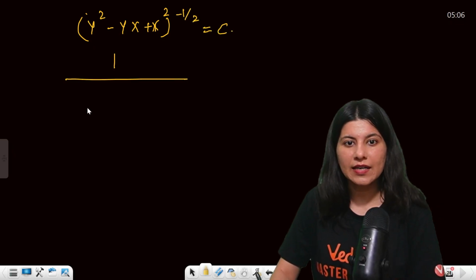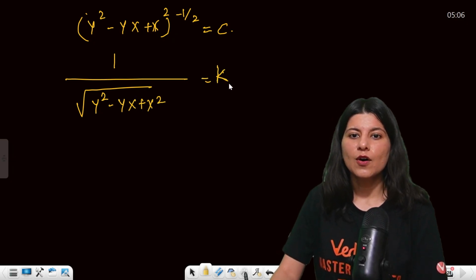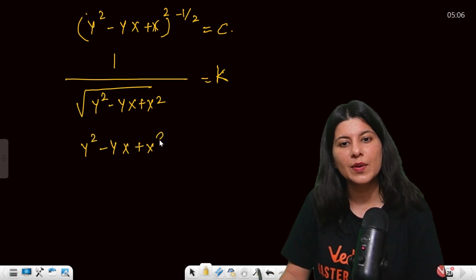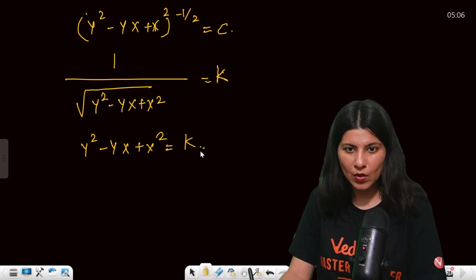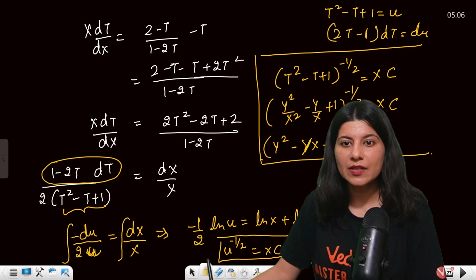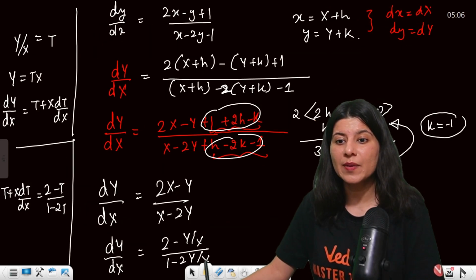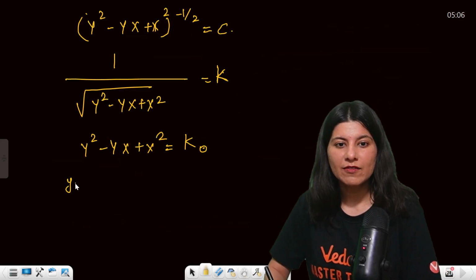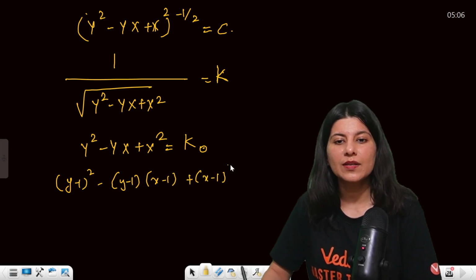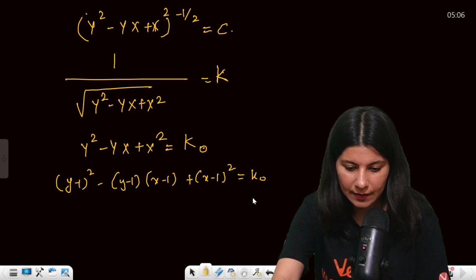Or you can say that the square root of y square minus yx plus x square is equal to a constant. Or you can just square it and add another constant. So you will get y square minus yx plus x square equal to some constant k or k naught, whatever. Now, can you see h and k are minus 1? So capital X is x minus 1 and capital Y is y minus 1. So here, y minus 1 whole square minus y minus 1 times x minus 1 plus x minus 1 whole square is equal to k naught. So this will be your answer.